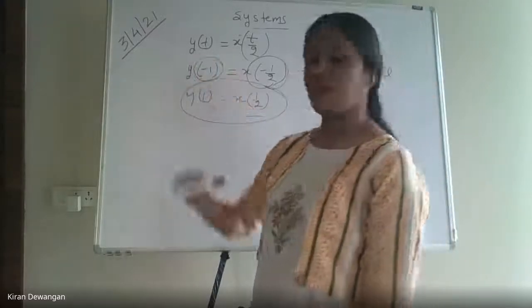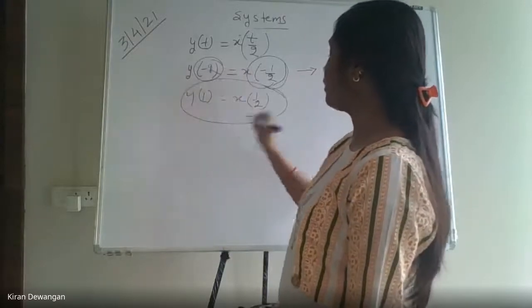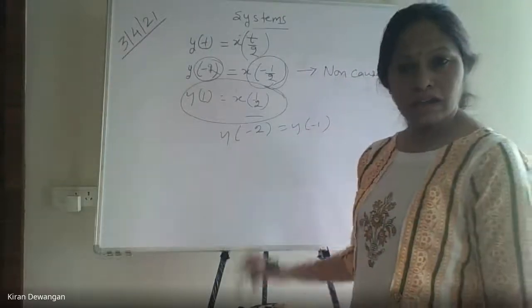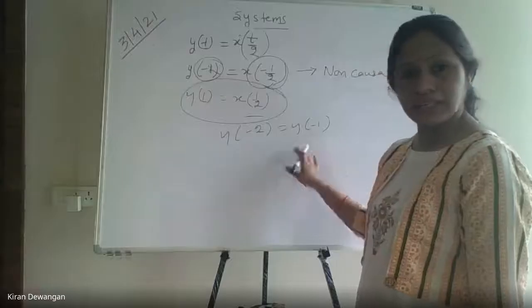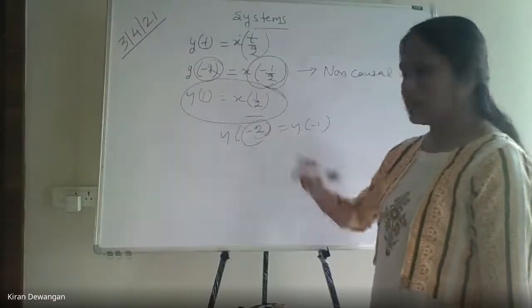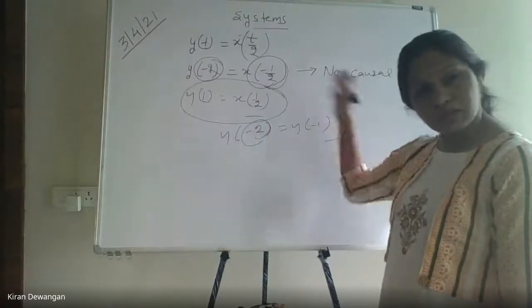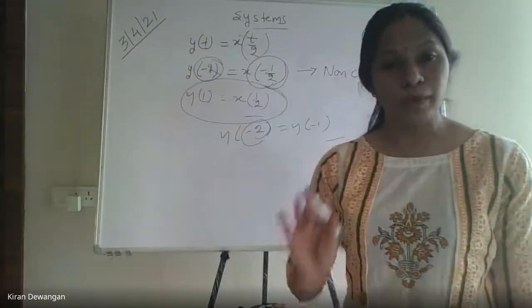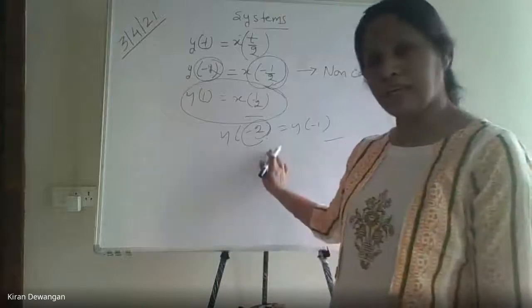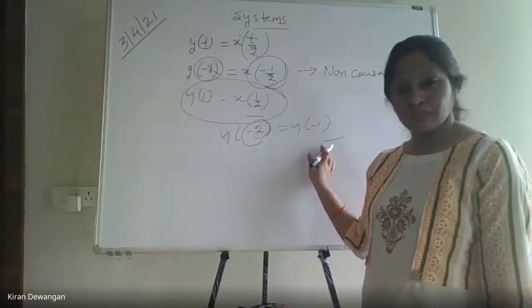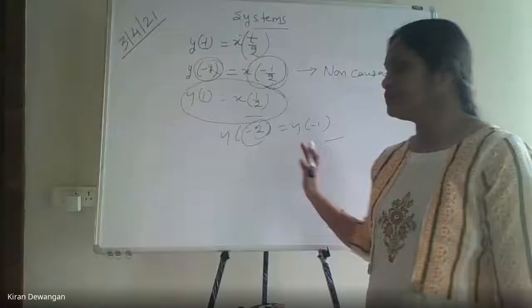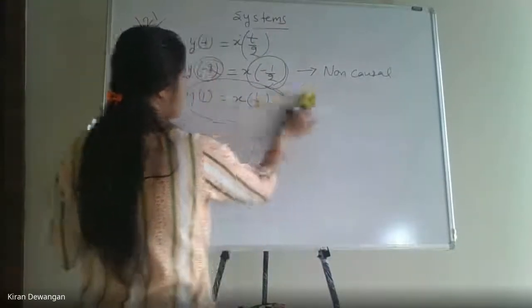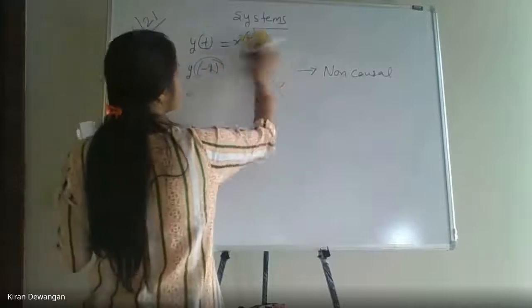But if we are taking y of -1, or if I take y of -2, what will it become? It becomes x of -1, right? It is depending on a future value. -2 comes before -1, -1 comes after -2, so that is a future value. So if at any t it depends on a future value, by any value of t, then it will be a non-causal system. Is the concept clear now? So this is what we need to be very careful about: for any value of t, if it depends on the future value, it will be a non-causal system.